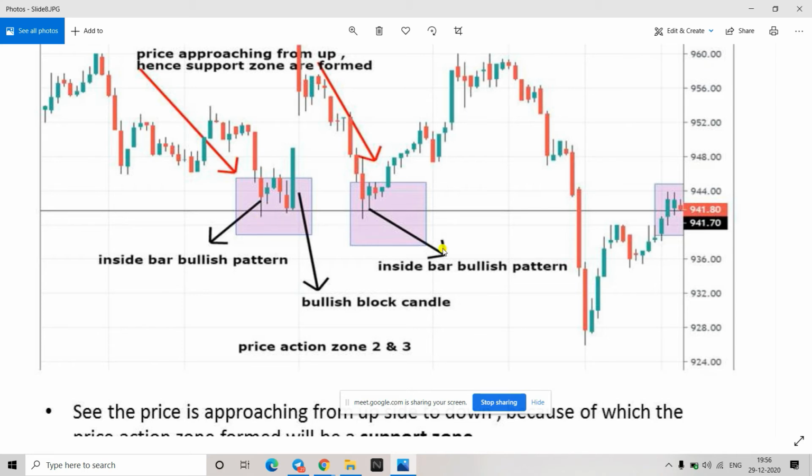And again, if you see it here after zooming, this is also an inside bar. A similar kind of pattern here also. And then again price went up. So this is how you take trade. Understood now?